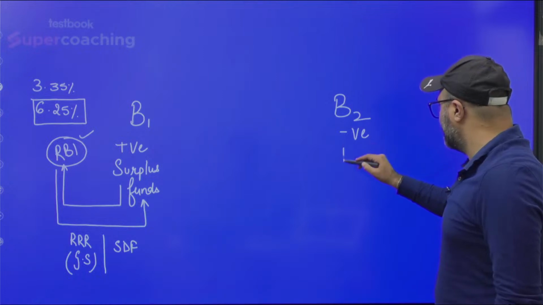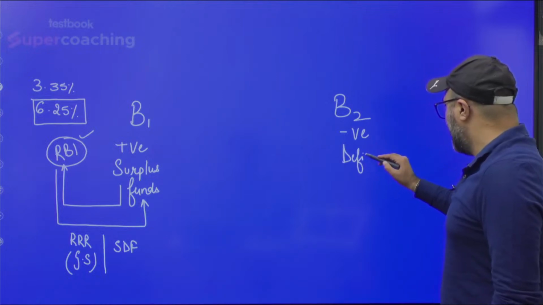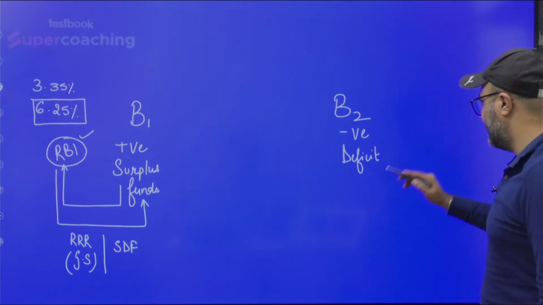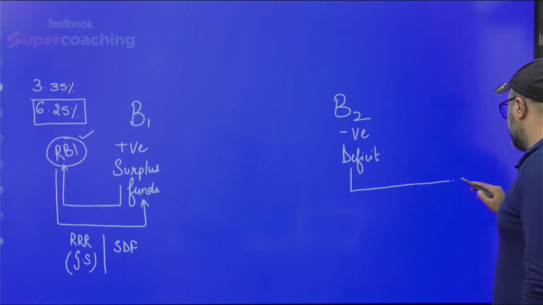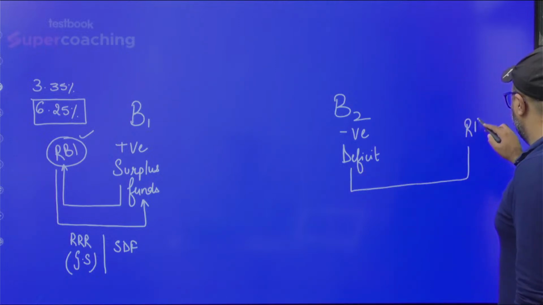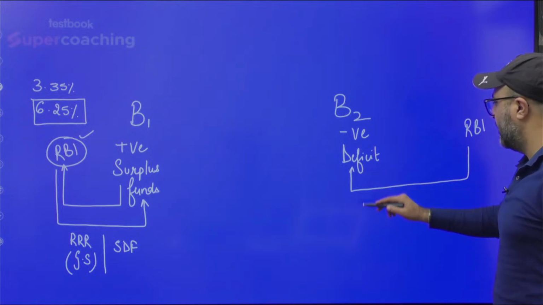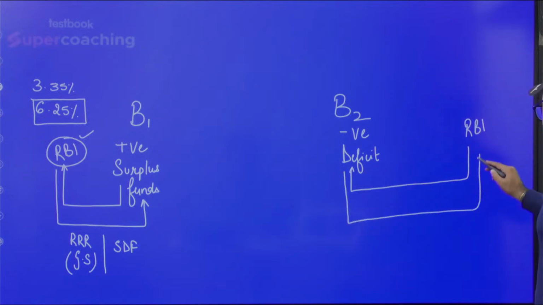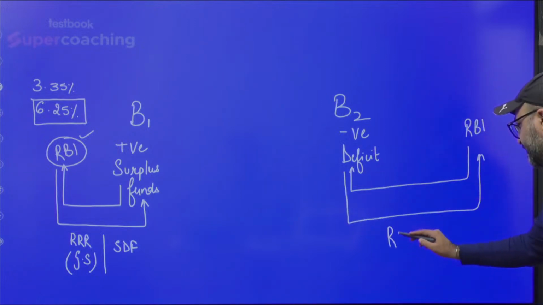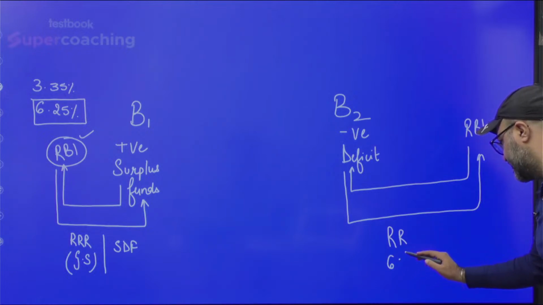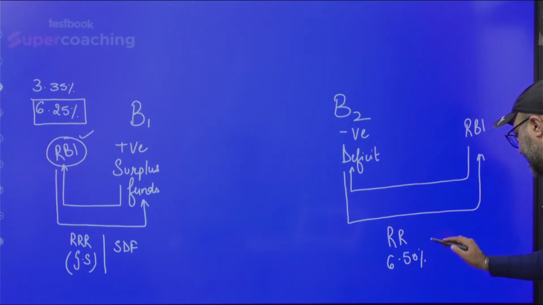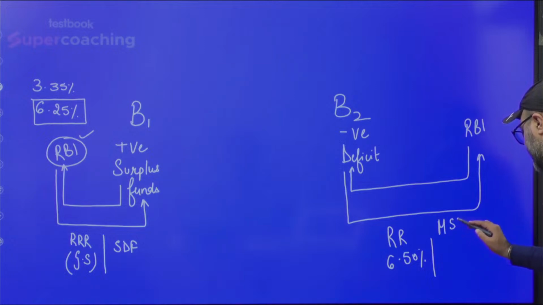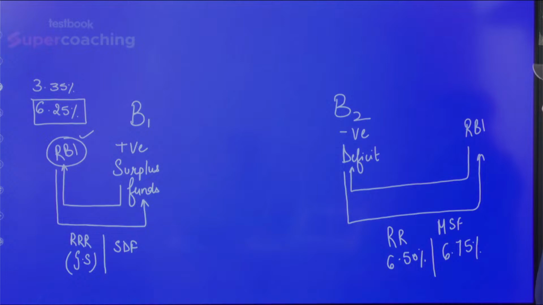That means bank 2 is in deficit and in need of funds. So bank 2 will reach out to RBI and borrow from RBI. That could be against the repo rate, which is 6.50%, and it could be MSF, that is 6.75%.